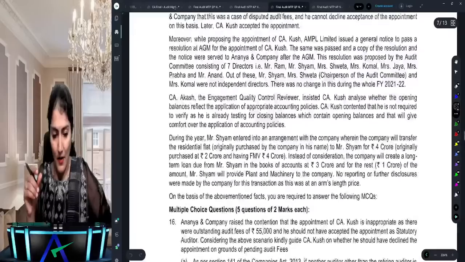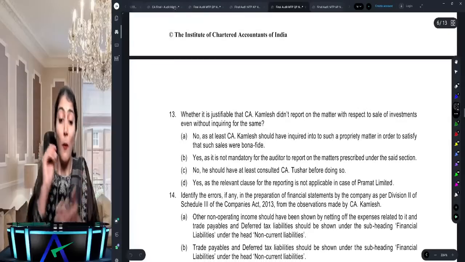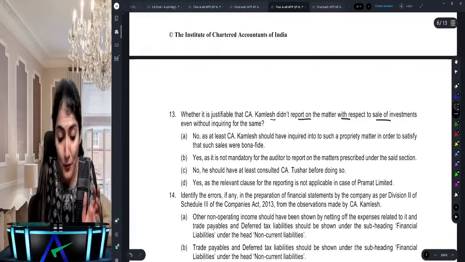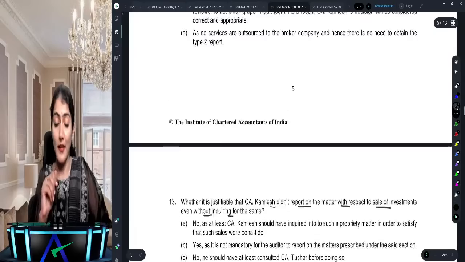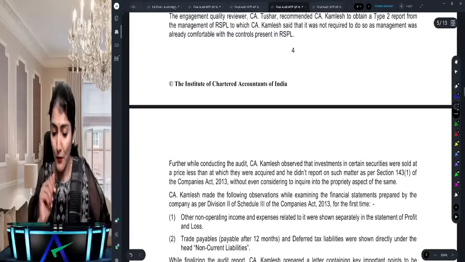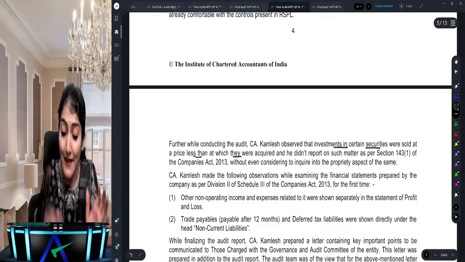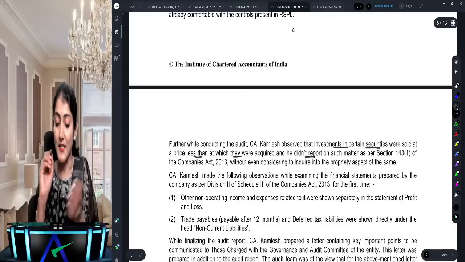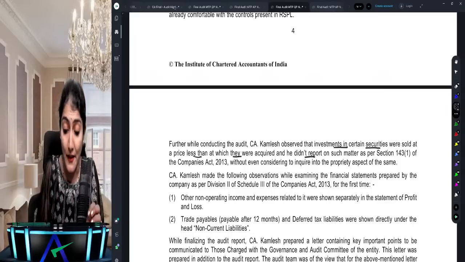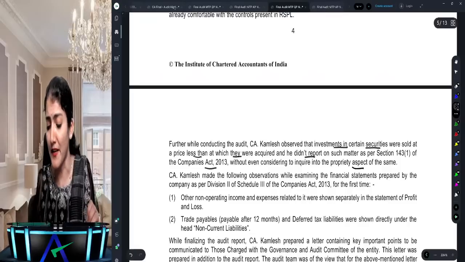Right, so CARO. This one. Whether it is justifiable that CA Kamlesh didn't report on the matter with respect to sale of investments even without inquiring for the same. So here there is a point regarding the sale of investments, right? So what does it say? Kamlesh observed that investments in certain securities were sold at a price less than the price at which they were purchased by the company, and he didn't report on such matter as per section 143(1) of the Companies Act without even considering to inquire into the propriety aspect of the same.